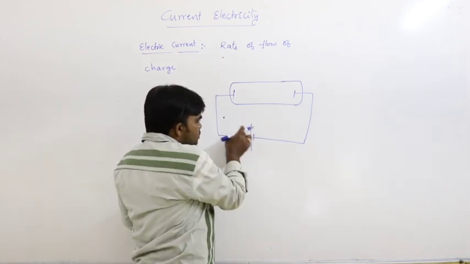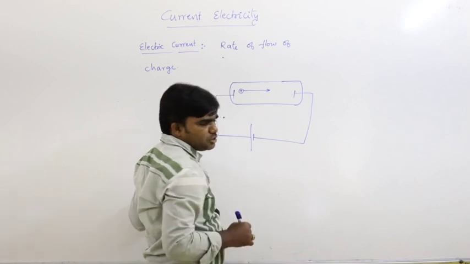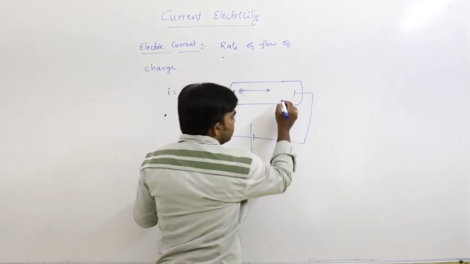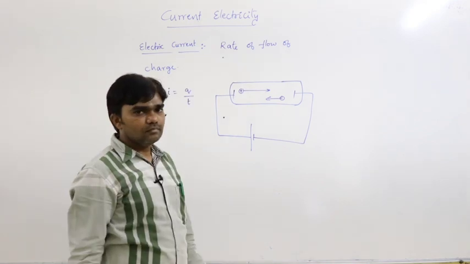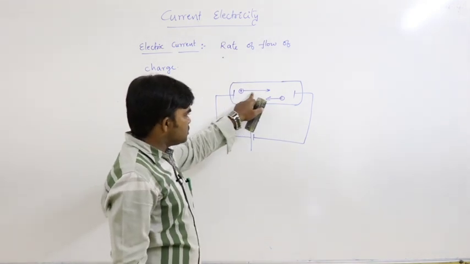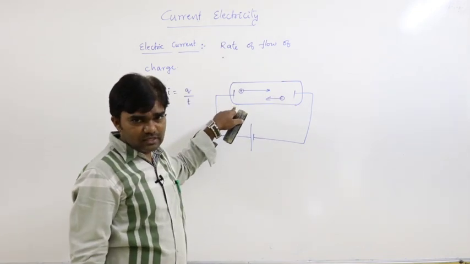Positively charged particles must move in this direction and negatively charged particles must move in this direction.